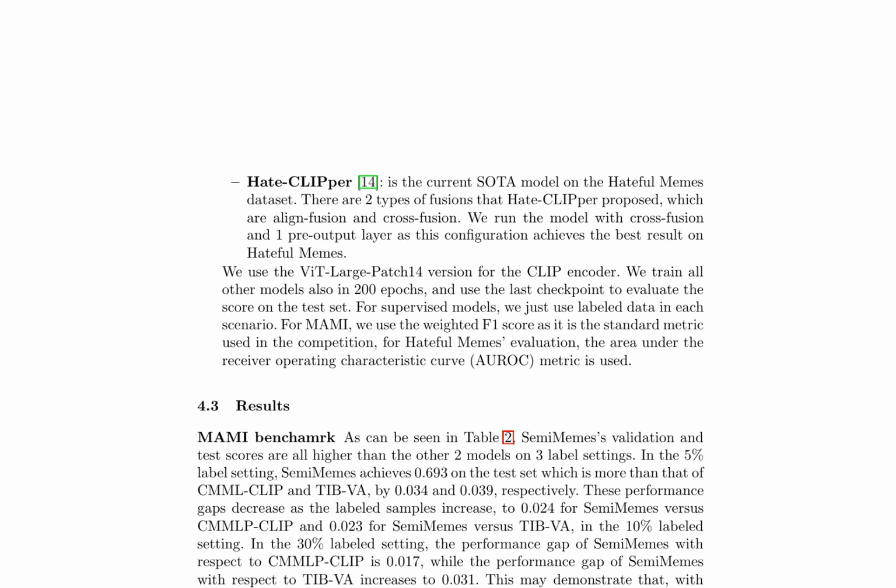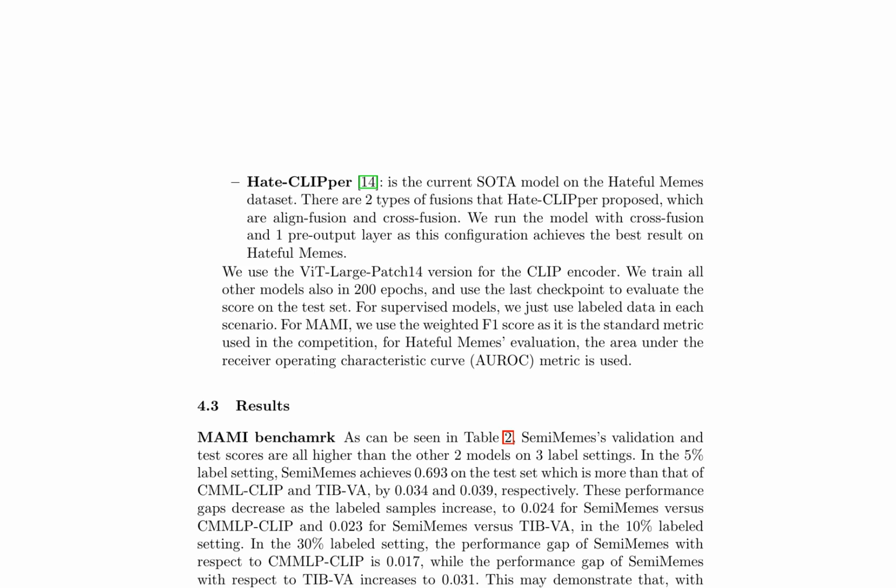This comparative analysis evaluates the performance of SemiMemes on 2 benchmark datasets, MAMI and Hateful Memes, across various label settings. The model is pitted against state-of-the-art models, including CMMLCLIP, TIBVA, and HateCLIPper. On the MAMI benchmark, SemiMemes consistently outperforms CMMLCLIP and TIBVA across all label settings, achieving superior performance in both validation and test sets.